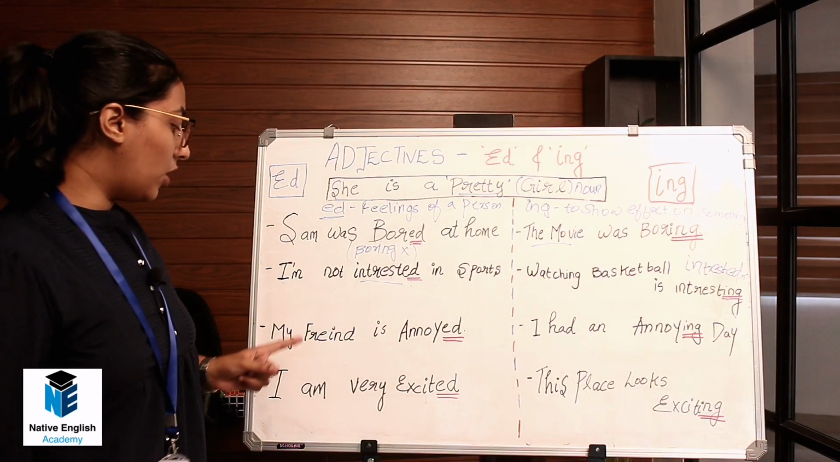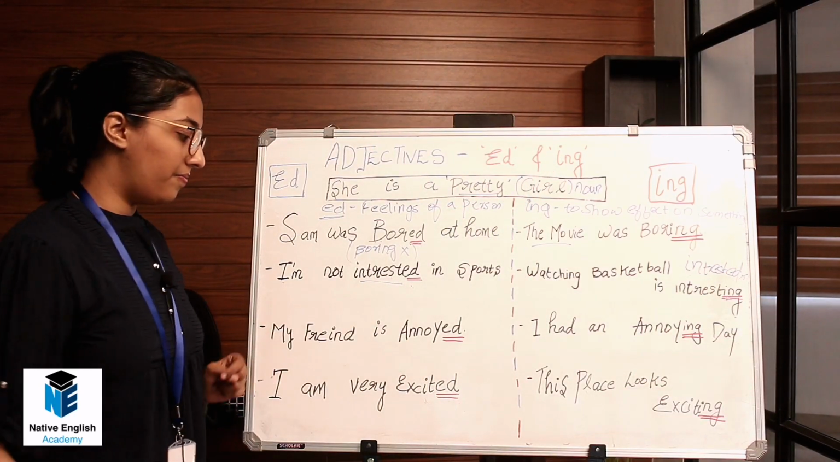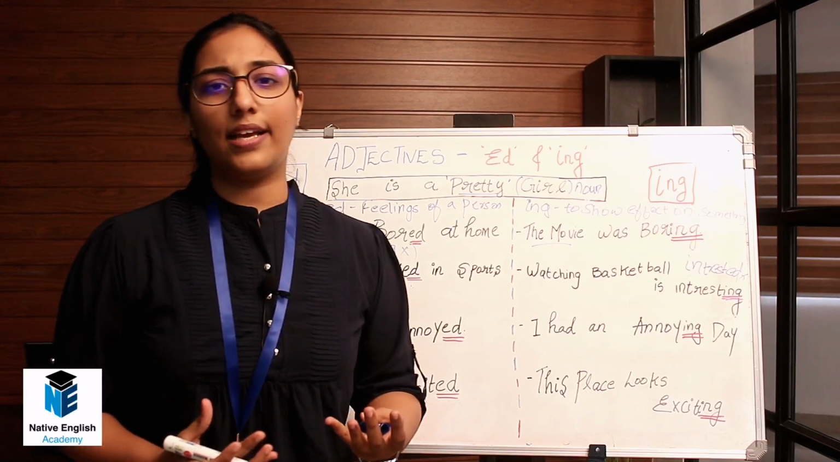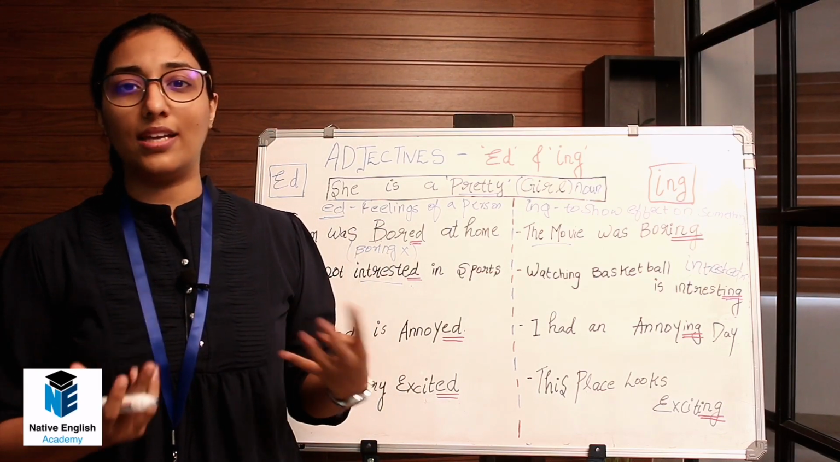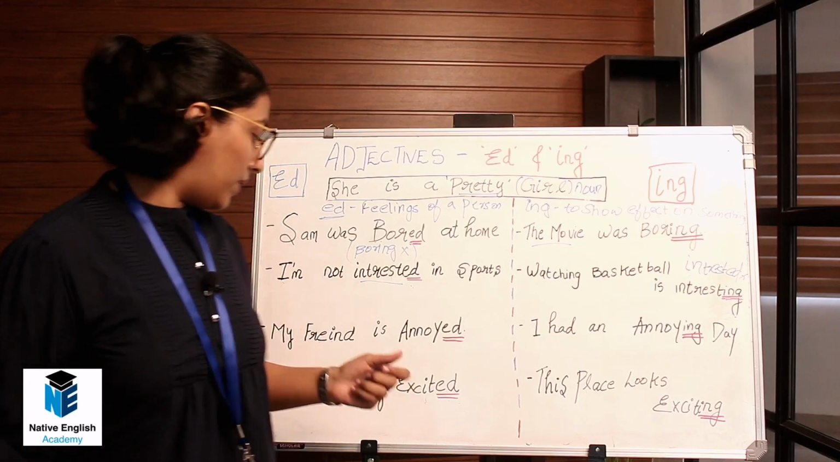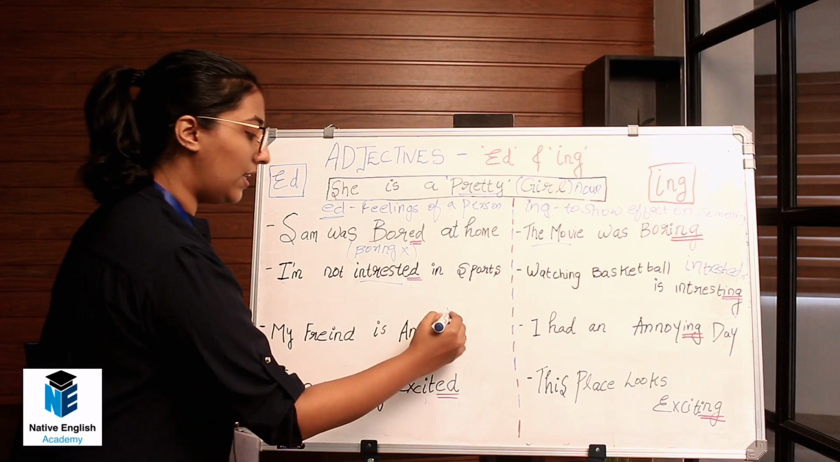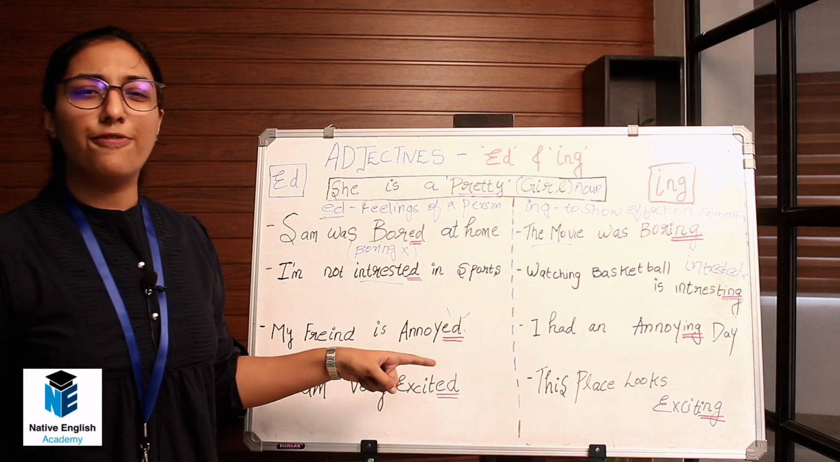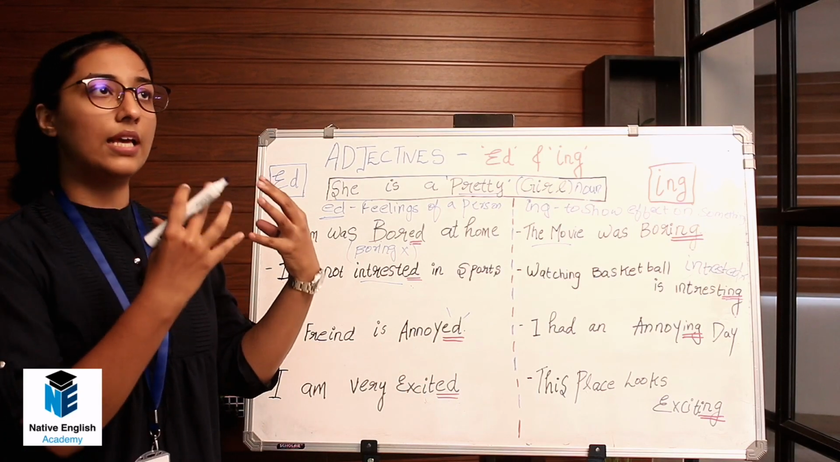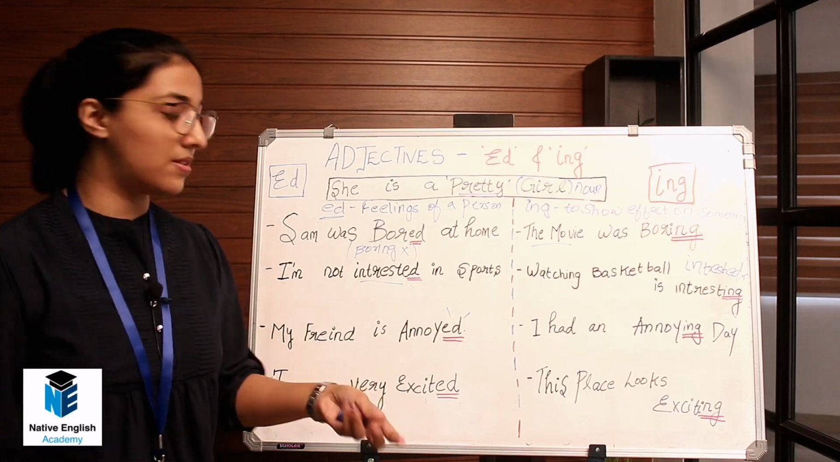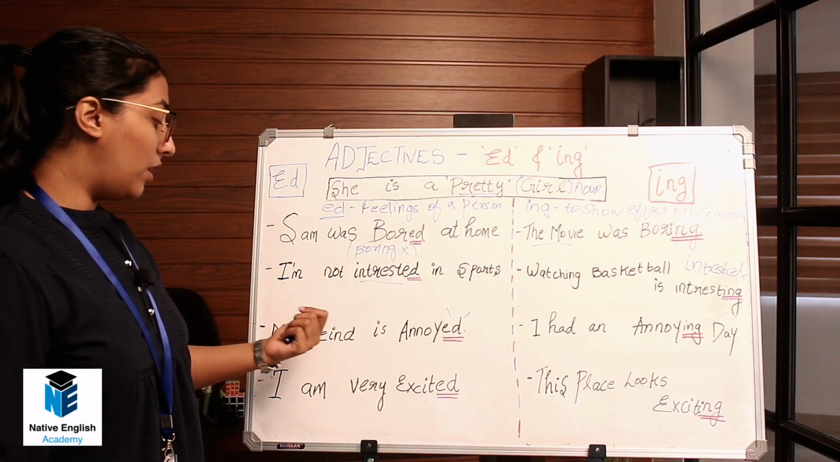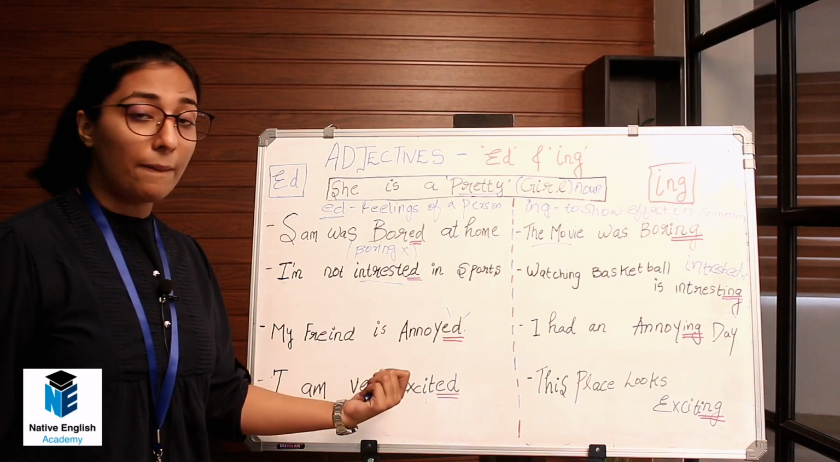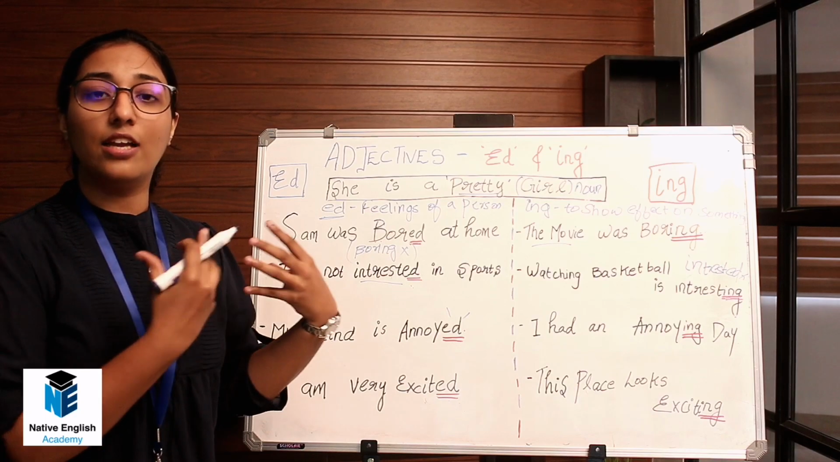Okay, moving on, my friend is annoyed. Annoyance is a feeling. It's like an irritation, or when we get irritated. So it's a feeling, right? So we have to say annoyed. We are using ed here. We cannot say my friend is annoying, then the meaning of the sentence completely changes. So be careful when you're using adjectives. My friend is annoyed means my friend is feeling annoyed.